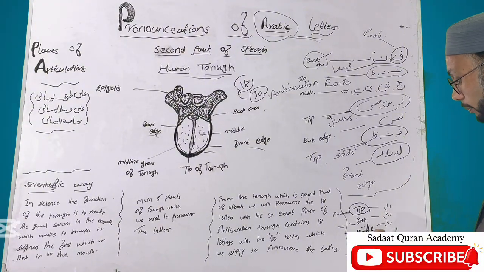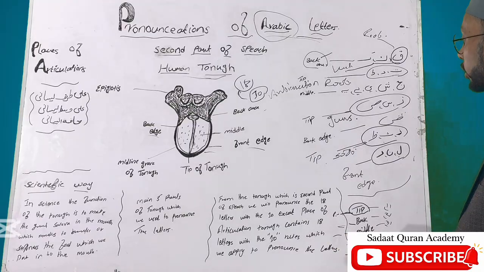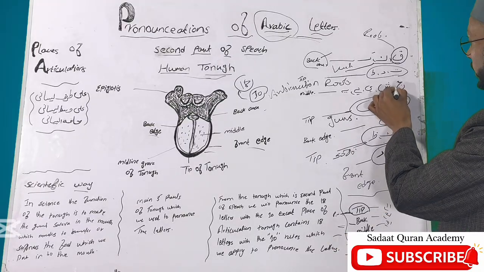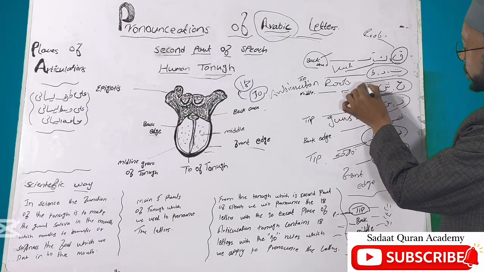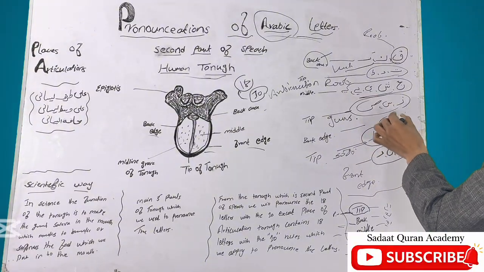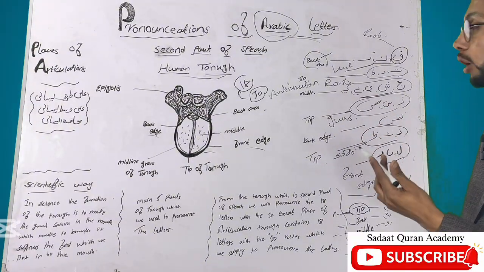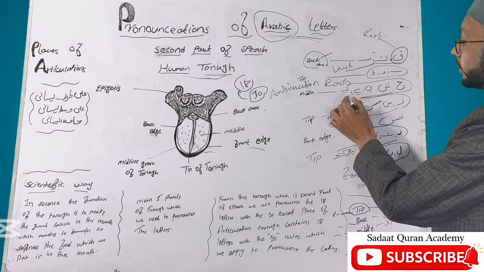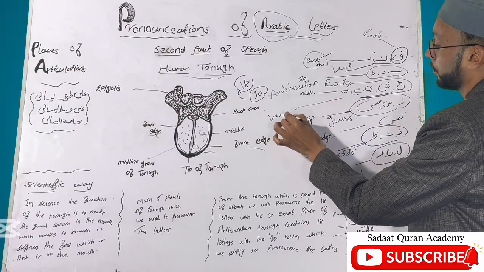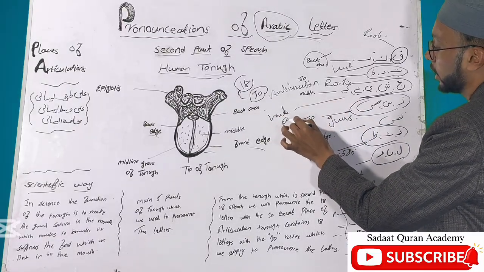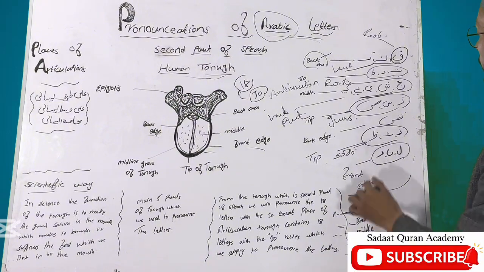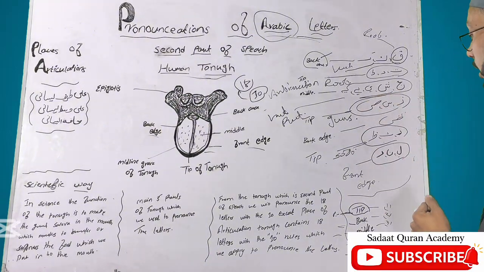The next part of the tongue is the middle. From the middle of the tongue, we will pronounce the three letters jim, shin, and ya. How will we pronounce these three letters? Whenever the middle of the tongue touches the hard palate, the three letters jim, shin, and ya will be pronounced.